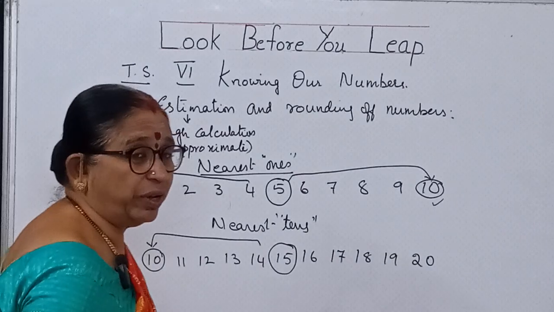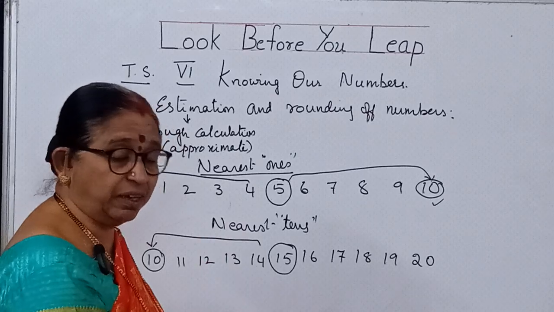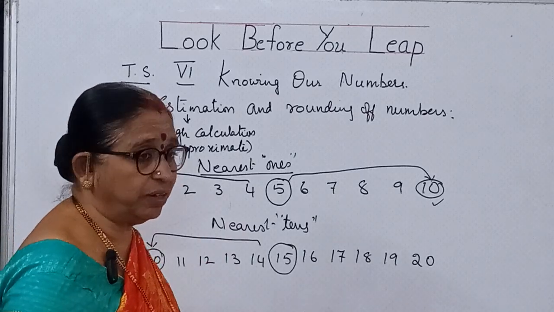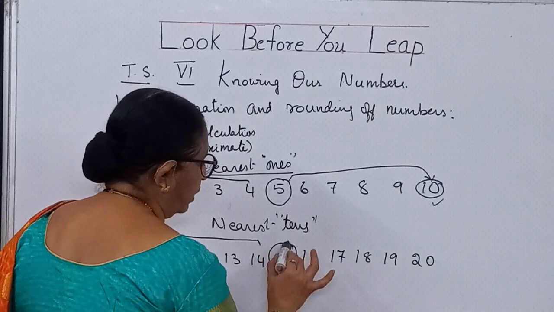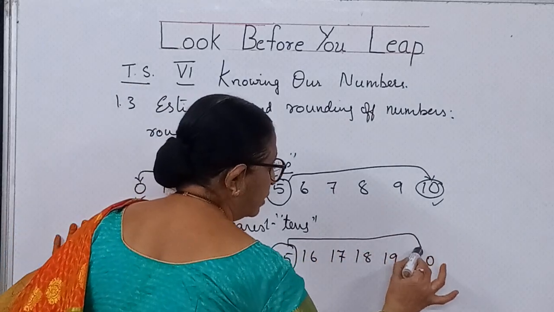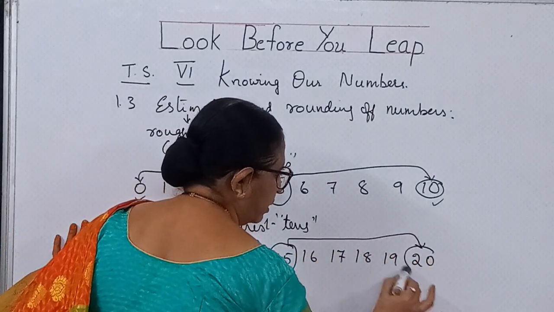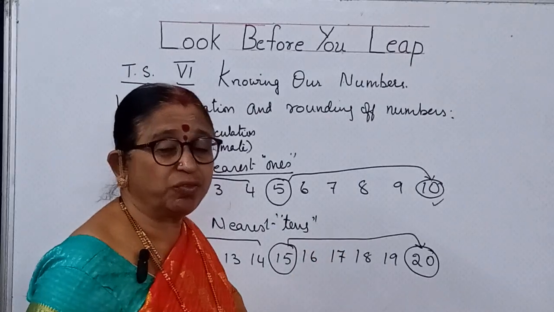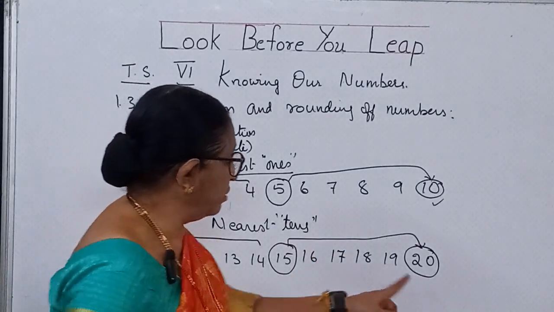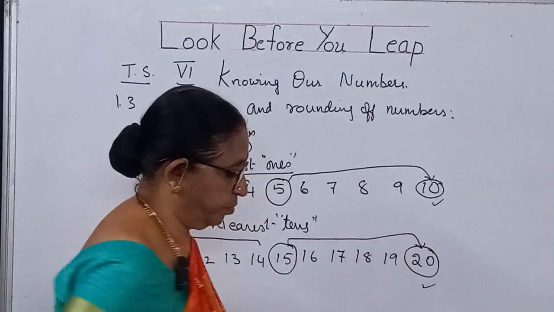What is the nearest value of 12? You should take it as 10 only, not the other value. 15 and above should be taken as 20. If they ask you the question, what is the nearest value of 17? You should answer it as 20.